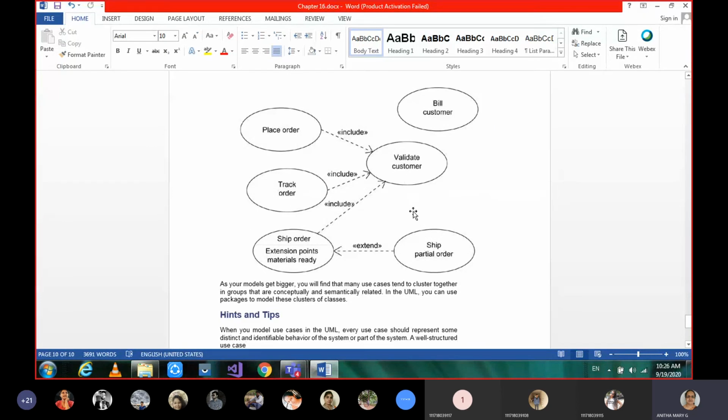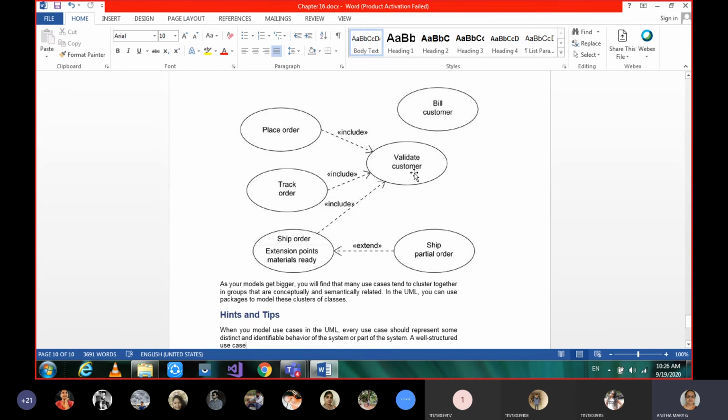If you see here, first we have validating a customer. For any system, since it is an online system, we first talk about validating a customer. On this, place order is dependent. Before going to place order, validate customer has to be done already. So place order is depending on validate customer. That means validate customer is included in place order, and has to be done before it. Such things we call include.